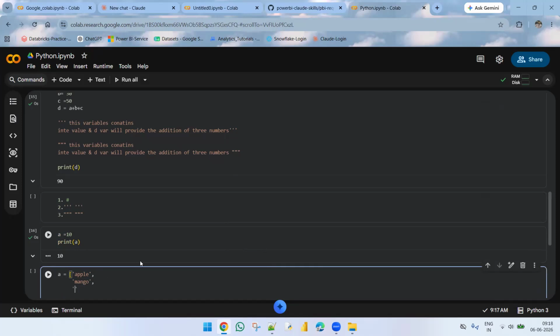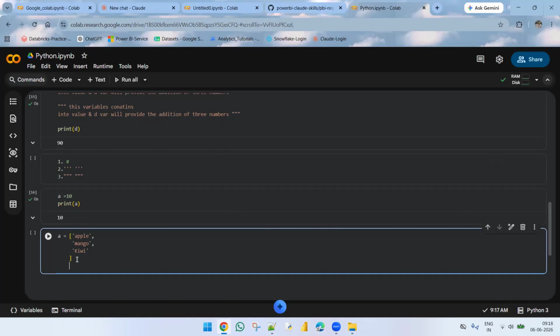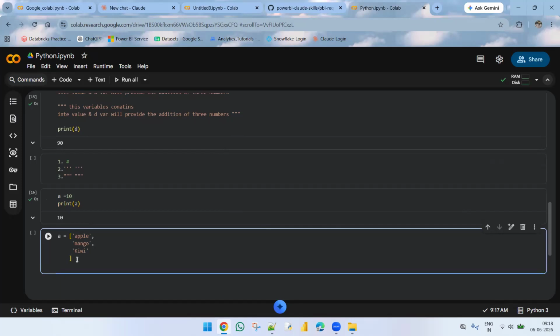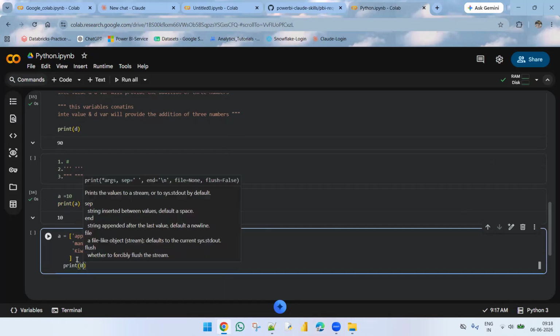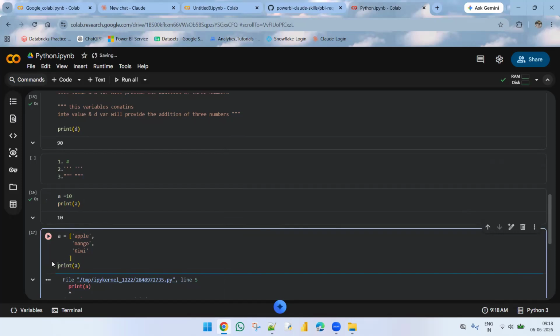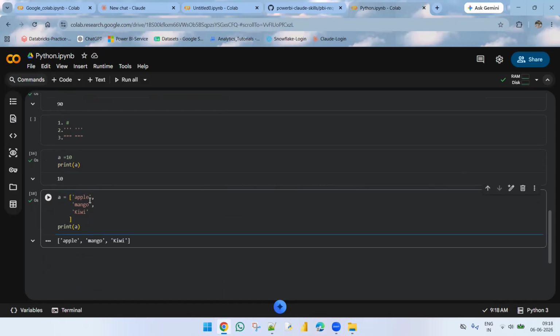Next, I'm taking kiwi fruits. Okay, and this we can say is a multi-line statement. And here, by default, if it is in brackets, you won't get any errors. Okay, one minute. You have to follow the indentation. Okay, and this is a multi-line statement.